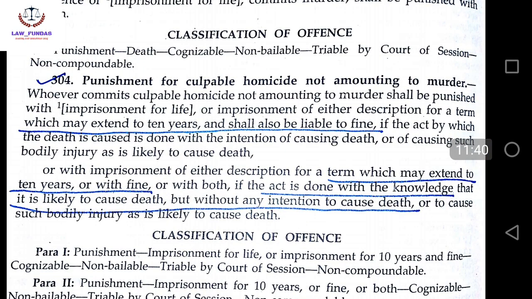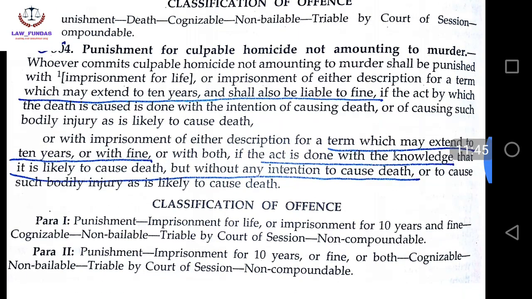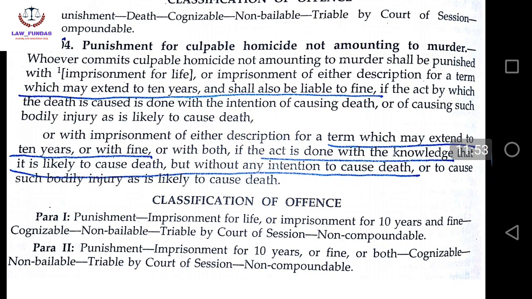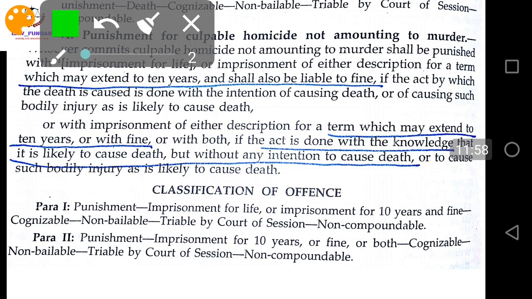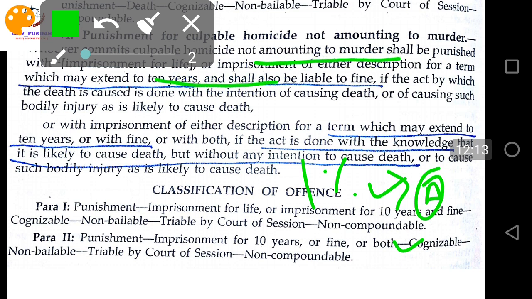304 tells about the punishment for culpable homicide not amounting to murder. What will be the punishment if it is culpable homicide not amounting to murder? If culpable homicide happens but murder is not done, I told you that 1% chance was left and the person's death was not certain, then what will be the punishment? Culpable homicide not amounting to murder shall be punished with imprisonment for life, or imprisonment of either description for a term which may extend to 10 years.